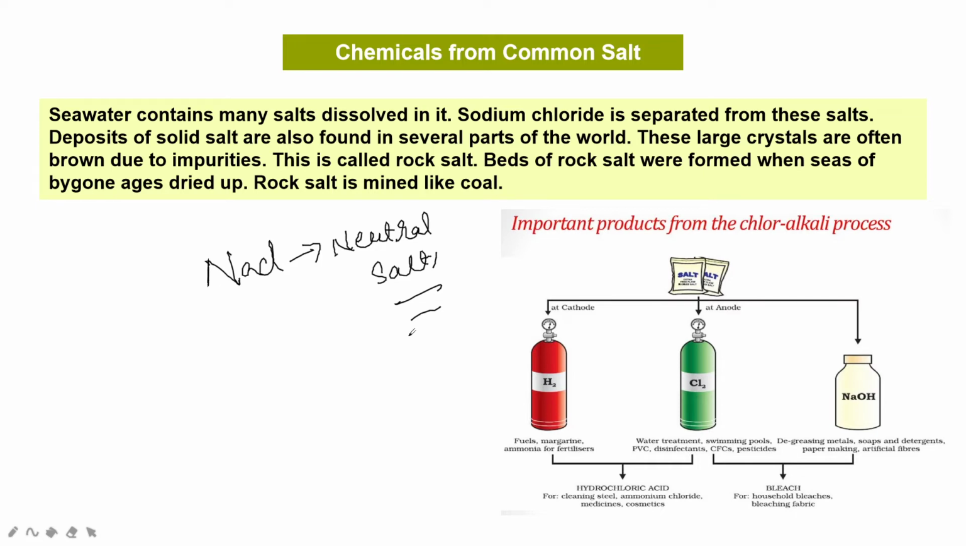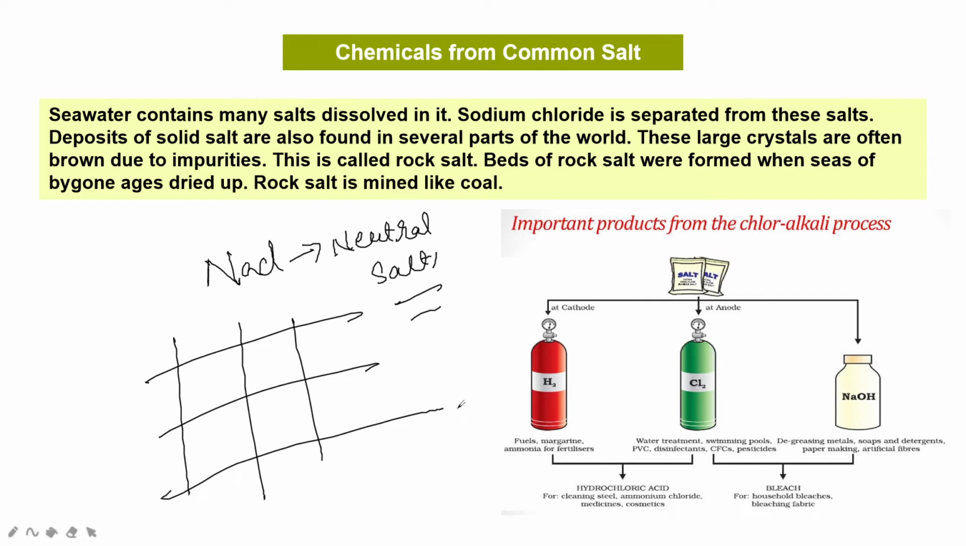When sea water is trapped in large shallow pools, which are called lagoons, and allowed to stand, the sun's heat slowly evaporates the water and common salt is left behind. This common salt is very impure because other salts are also mixed in it. So it is purified to obtain common salt, that is, only sodium chloride.